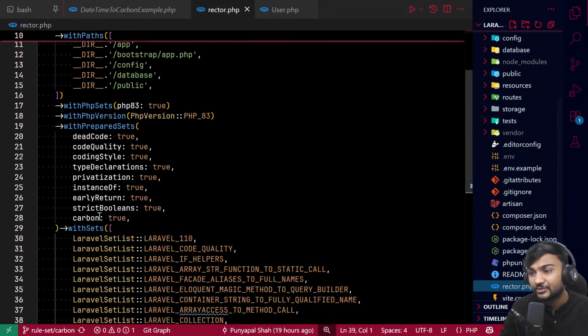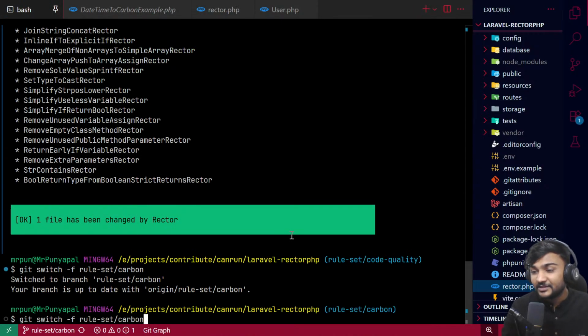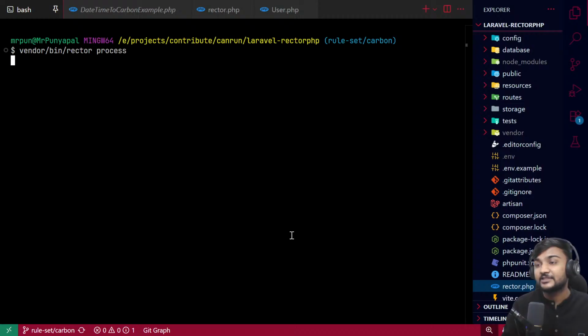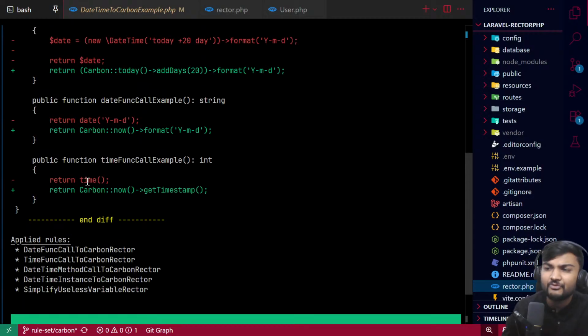Let me try to show this Carbon preset, right? Let me clear and quickly run Rector, and let's see what happens. So what it has done is, when you have used time, it will convert that into the timestamp. I mean Carbon::now()->getTimestamp().